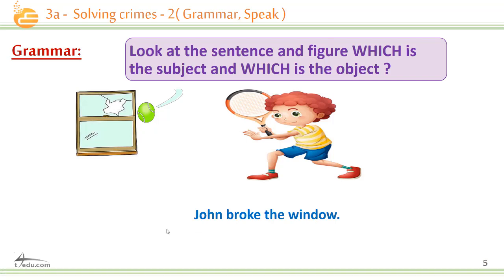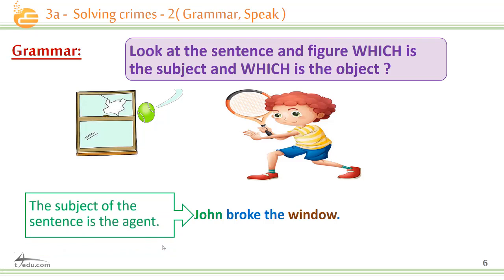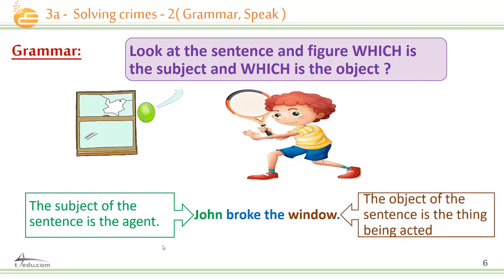Very good. John is the subject and the window is the object. The subject of the sentence is the agent, while the object of the sentence is the thing being acted on.